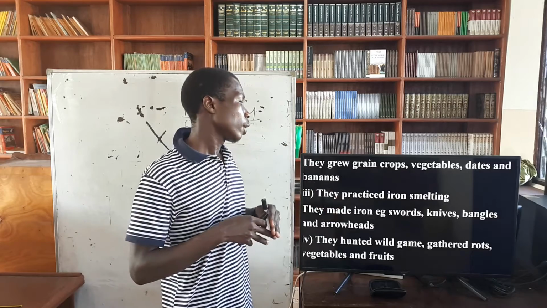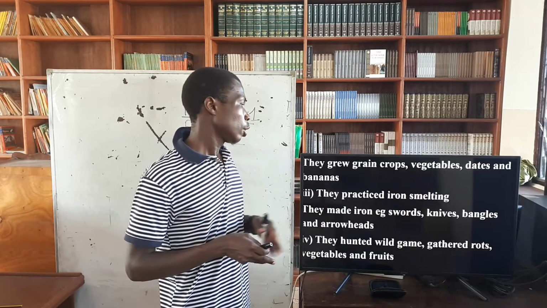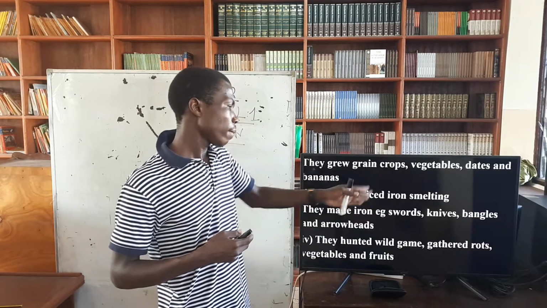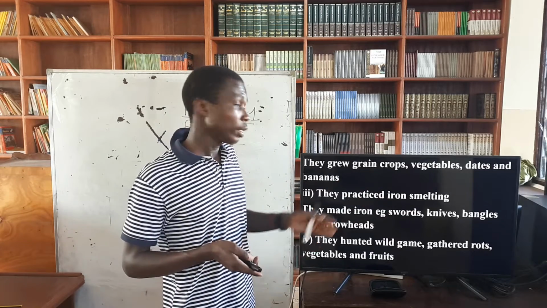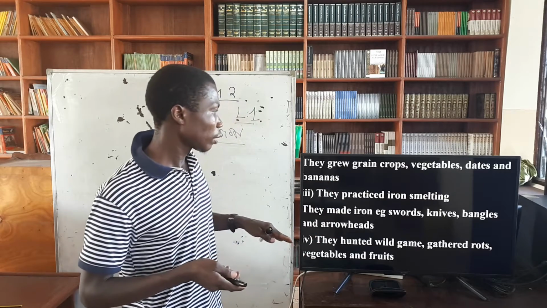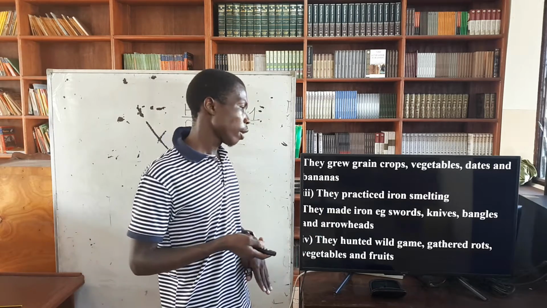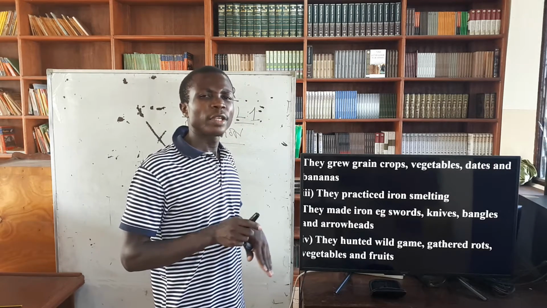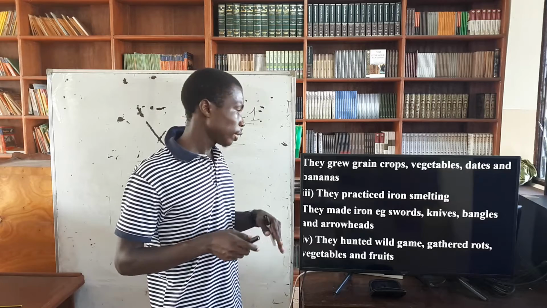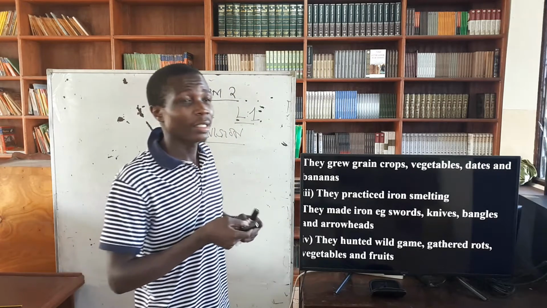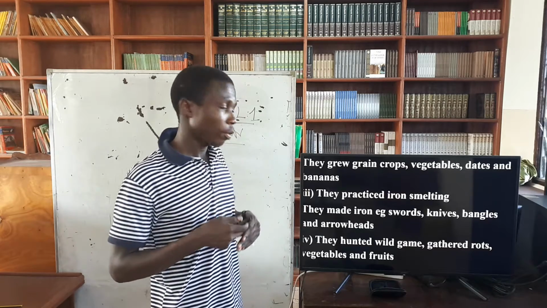They could smelt it by using fire to make the desired items: swords, knives, bangles, and also arrow heads. These are the items that you could make using the iron after smelting it. Smelting is just using fire to come up with a desirable shape. That is an industry, the localized industry that was used a long time ago.